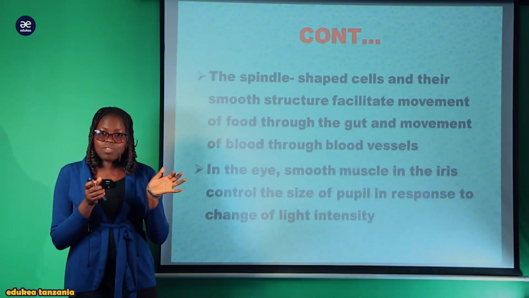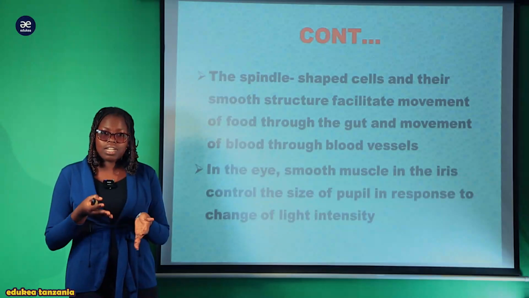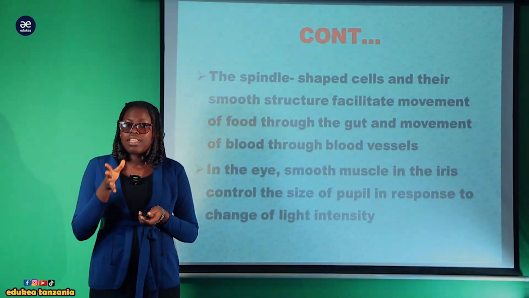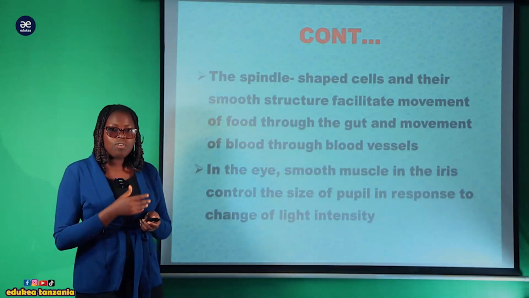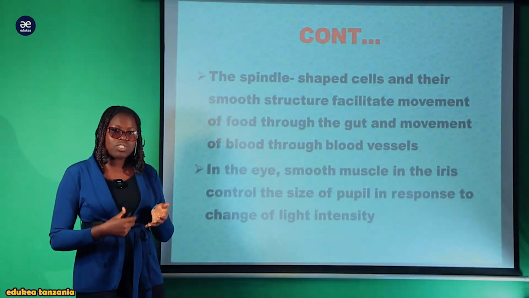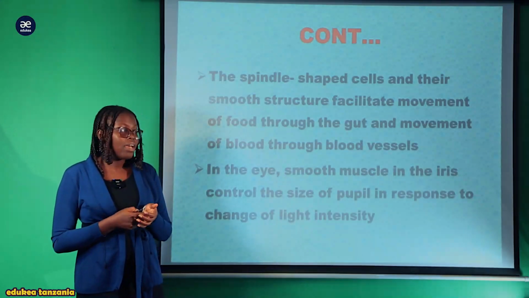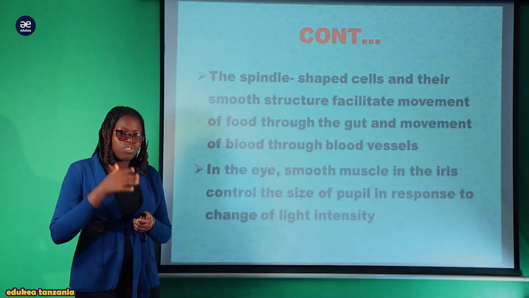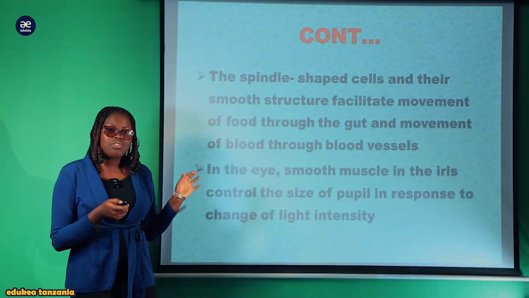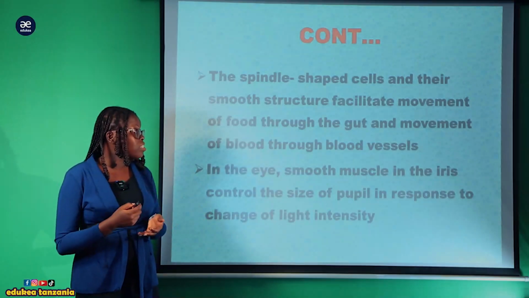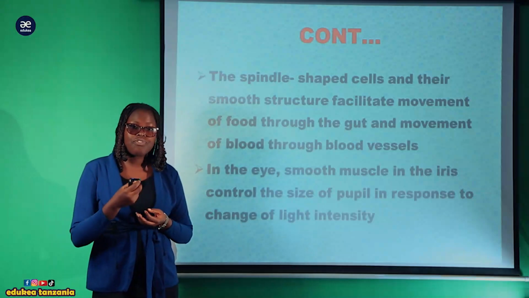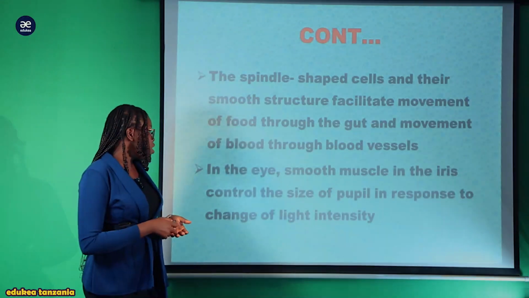So meaning that their smooth structure ndio ambayo inasaidia katika facilitation. Kwa mfano katika digestion process, the movement of food in the alimentary canal is brought about this kind of the smooth muscle which are found in that particular area. Na vile vile katika movement of blood through blood vessel, you can't control it. It is involuntary. So their smooth structure and their appearance is one of the adaptation to supporting the functioning of this delicate part of the body organ.